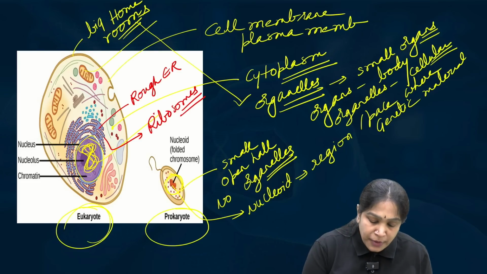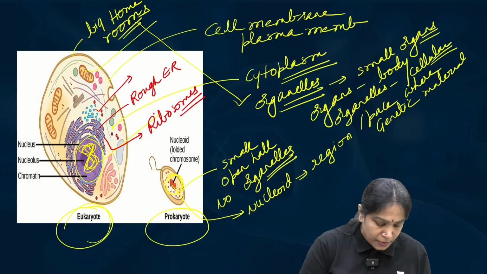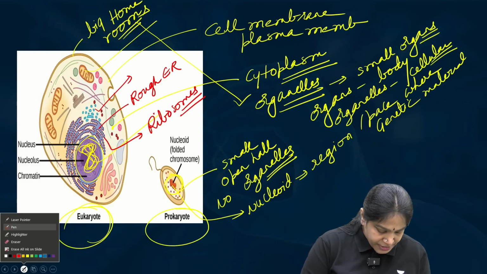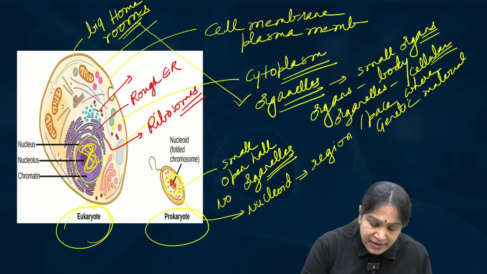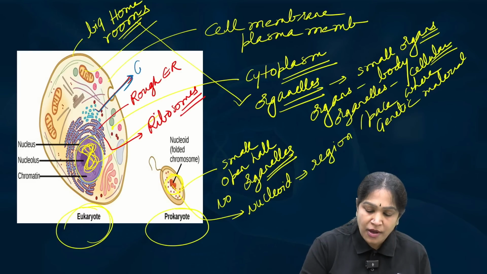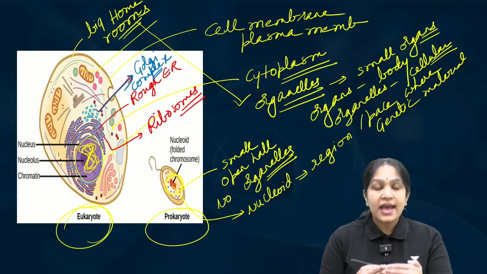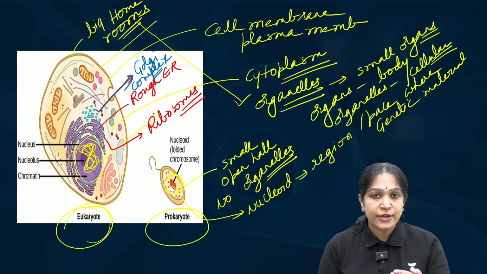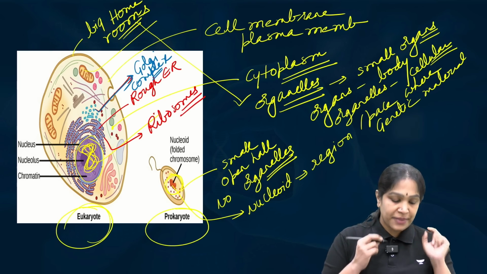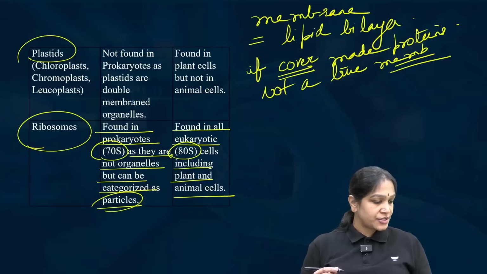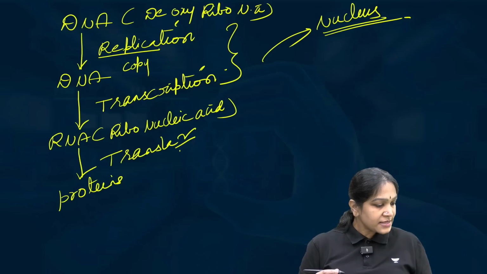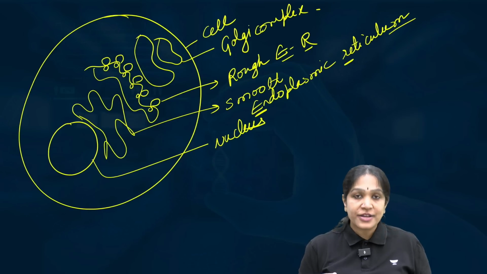And can you see this blue color structure here? Blue color, right? That blue color structure is nothing but Golgi complex. So nucleus, after that smooth endoplasmic reticulum, then rough endoplasmic reticulum, and then Golgi complex. So this is the structure. So now let us try to understand their function.